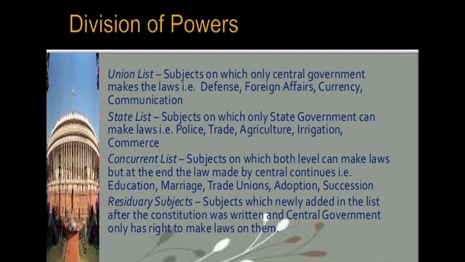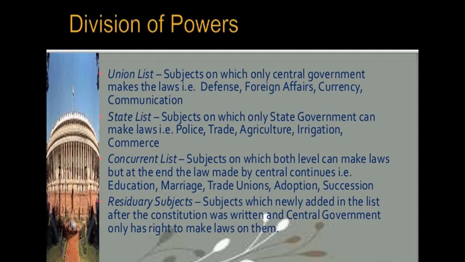Basically, the union list includes subjects of national importance such as defense of the country, foreign affairs, banking, communications and currency. They are included in this list because we need a uniform policy on these matters throughout the country, and the union government alone can make laws relating to these subjects: defense, foreign affairs, currency and communication.